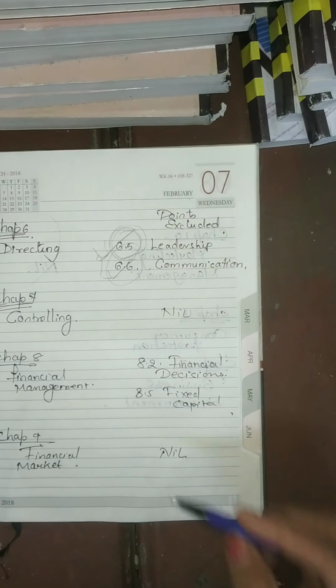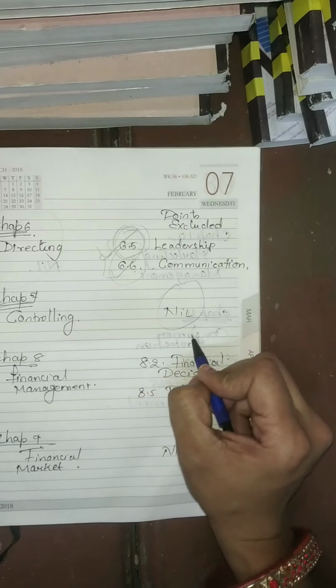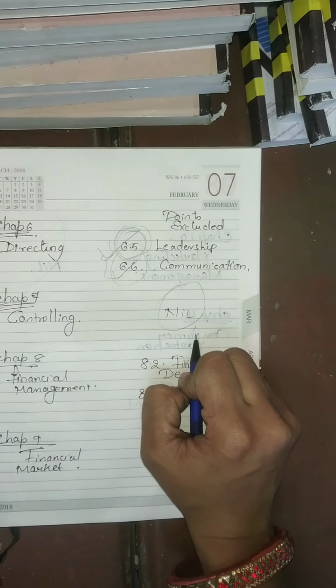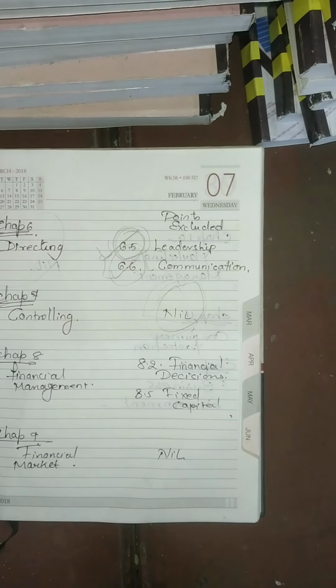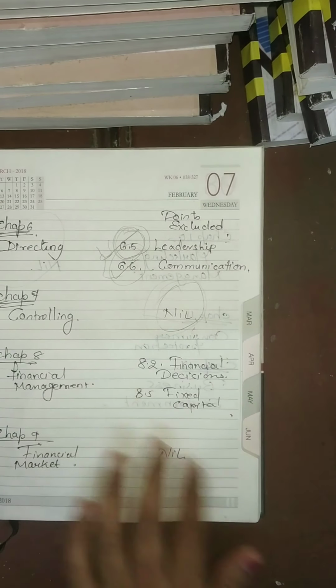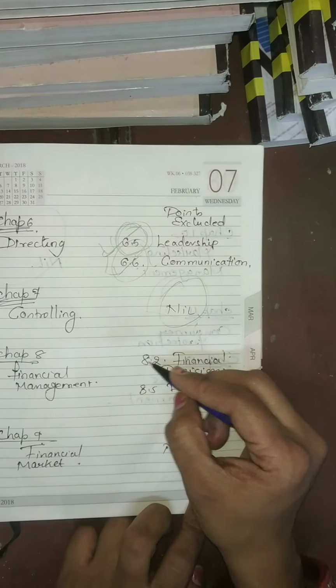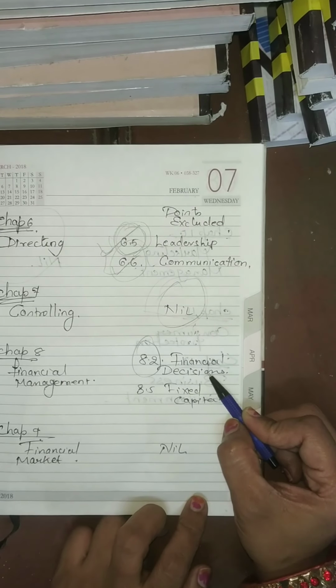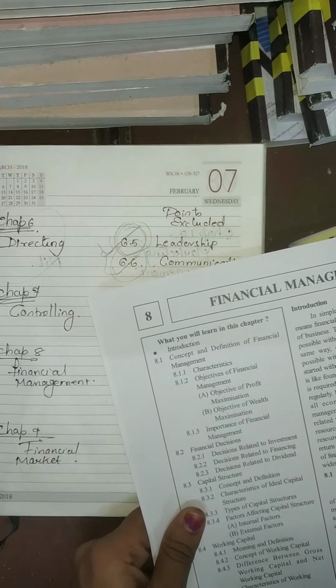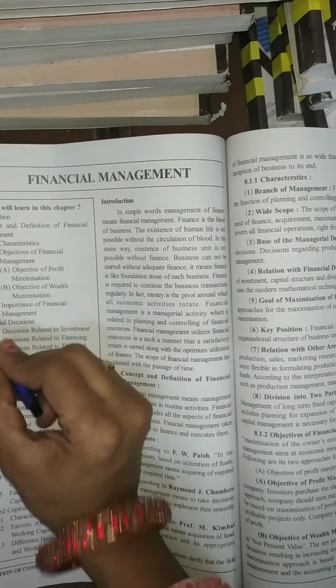Now from chapter number 7, again nothing is reduced. We are just discussing the points which are reduced. So from controlling, again nothing is reduced. Let us move on to chapter number 8. In chapter number 8, point number 8.2, that is financial decision. As I told you, you have to see your page number 84, 8.2.